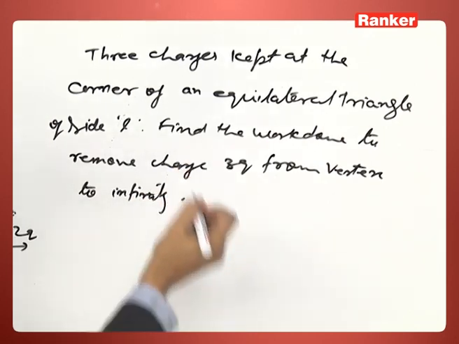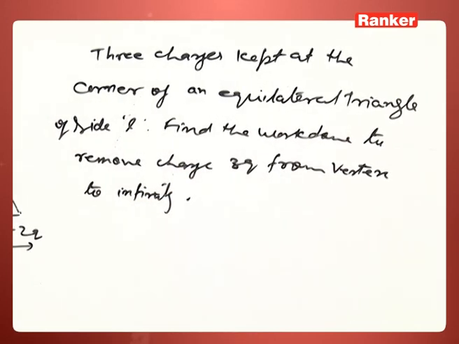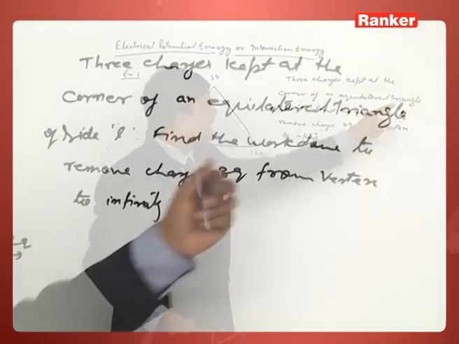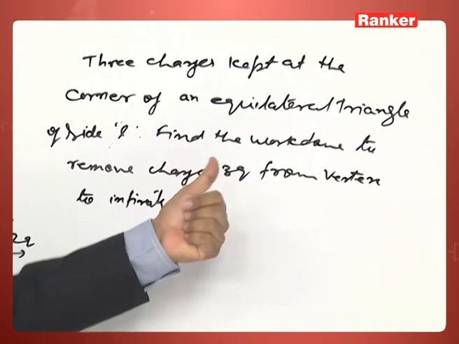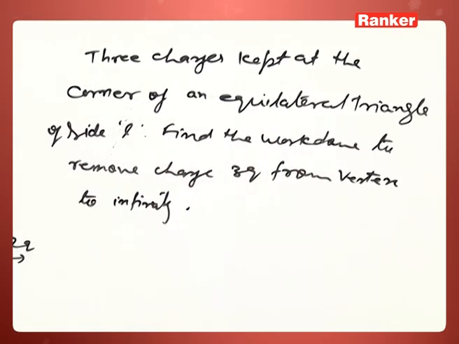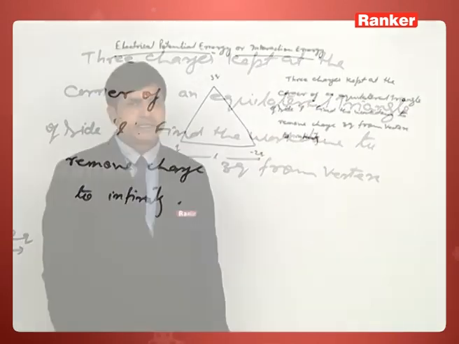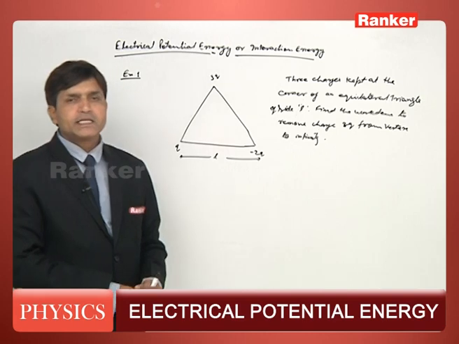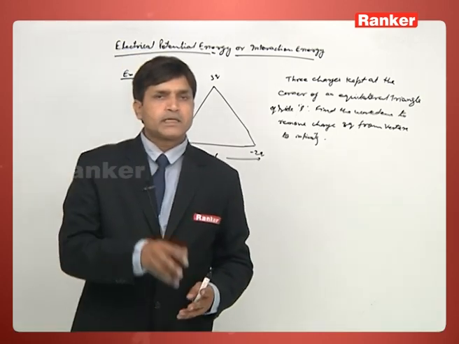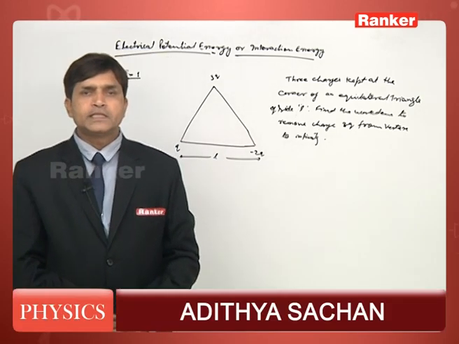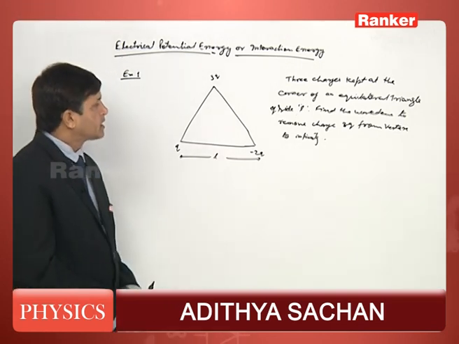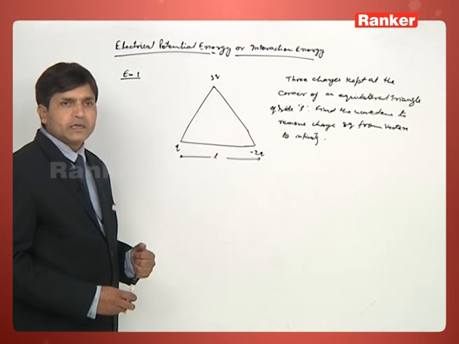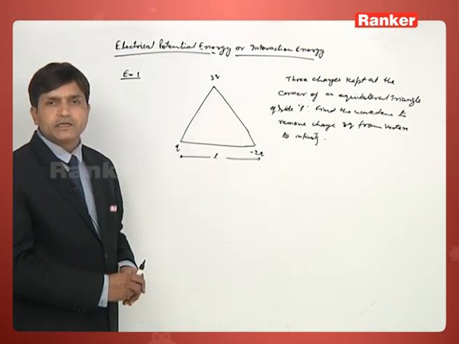The question here is about work done. Three charges are kept at the corners of an equilateral triangle of side L. Find the work done to remove charge 3Q from its vertex to infinity. As we have defined, the total work done by the external force is equal to the change in potential energy. So first we will calculate the initial interaction energy, and after removing the 3Q charge, the final interaction energy.